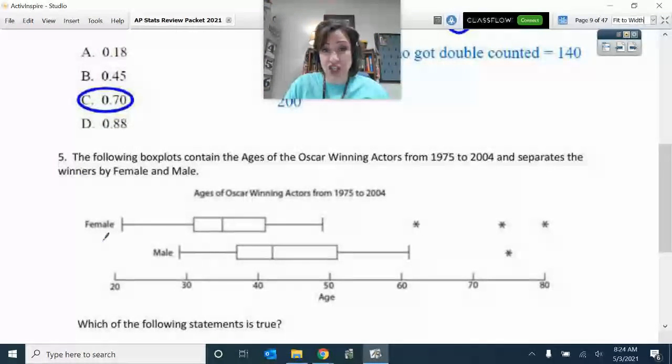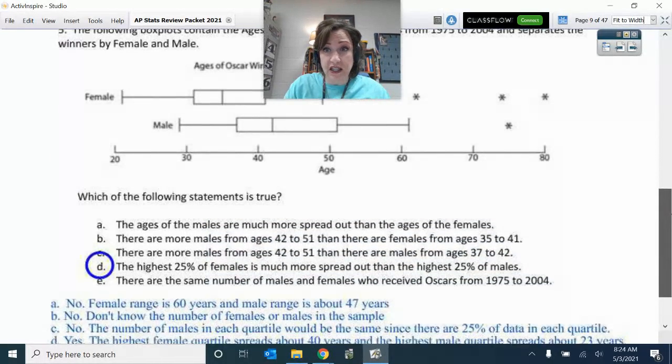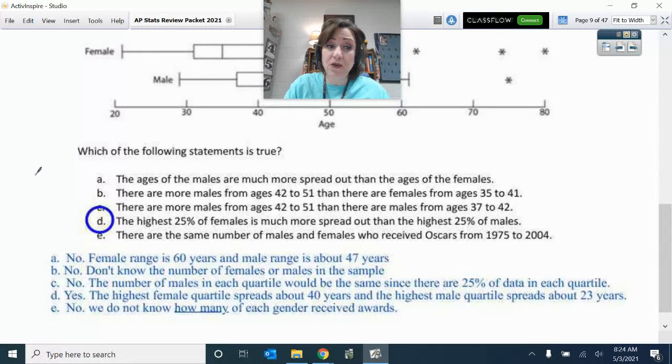And we do not know how many is in this total amount, okay? Because we don't know how many won the different awards and such in the Oscars. So therefore, these ones that talk about there being the same number, those are definitely out.